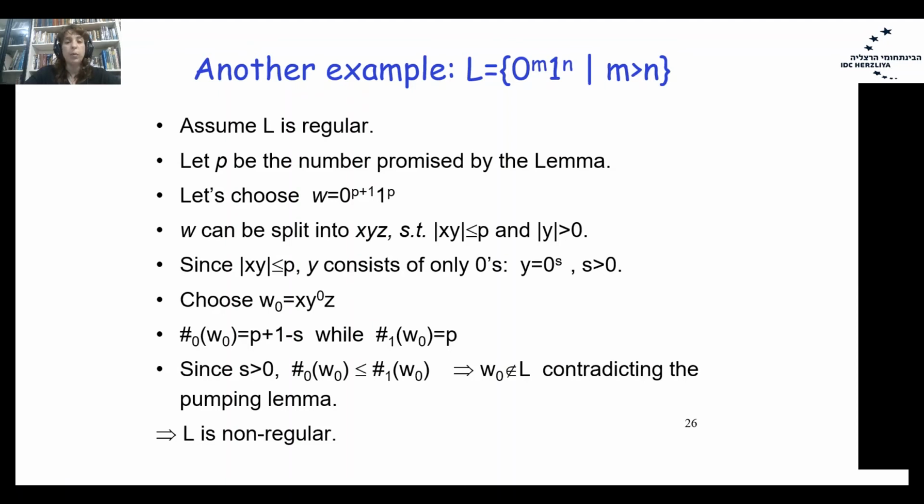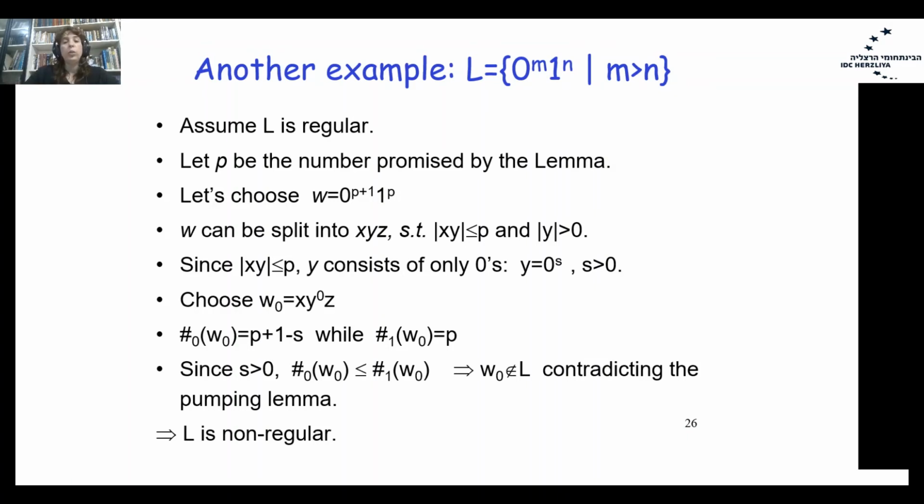The word W belongs to L. The word W has length greater than P. W can be split into parts x, y, z, such that x, y together are less or equal to P, and the length of the y part is not 0. Since the length of x concatenation y is less or equal to P, we know that this part is written only with zeros.